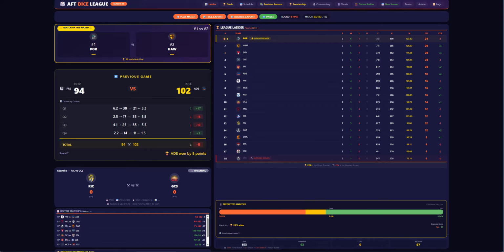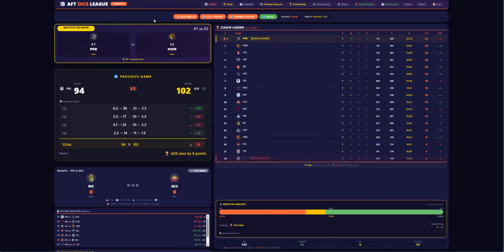It is round 8. Match of the round for round 8 is first versus second, Port Adelaide versus Hawthorn at Adelaide Oval. All right, so let's get stuck into the first game for round 8. It is Richmond versus Gold Coast.